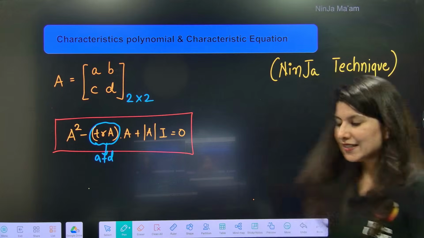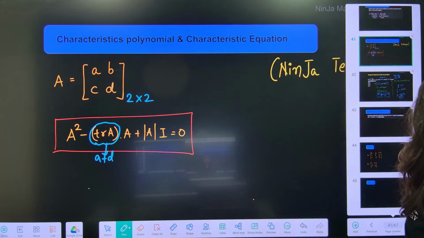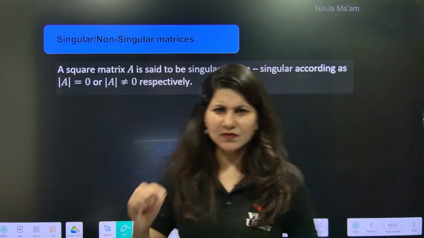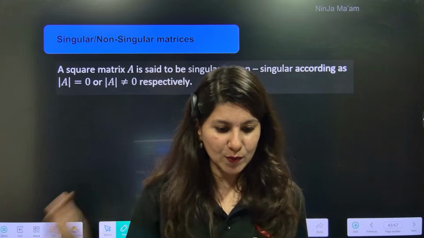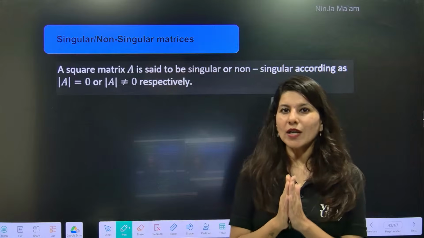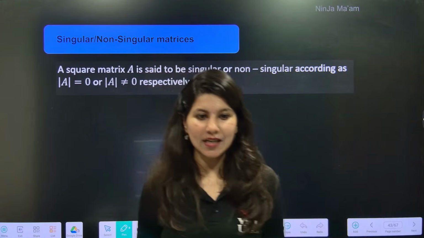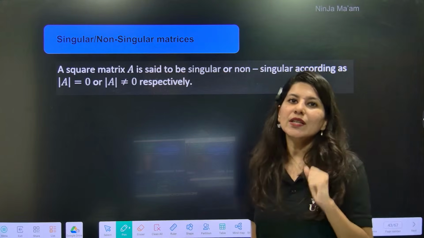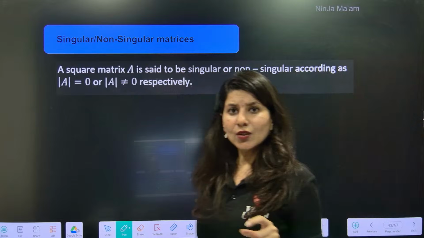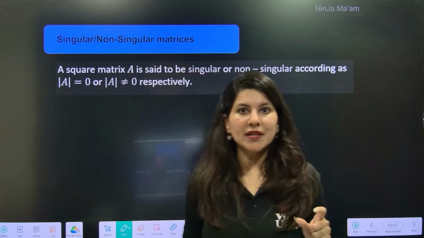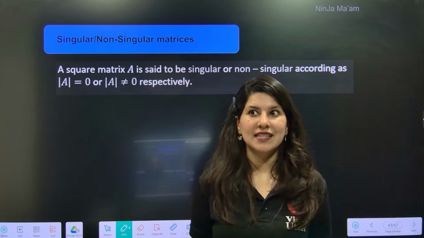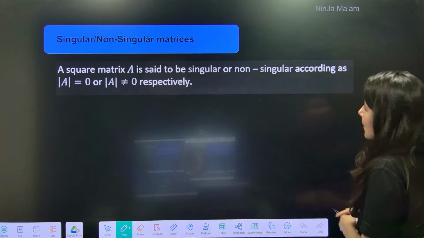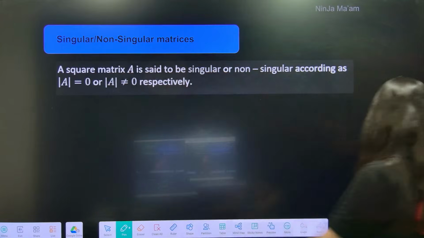All right. Let's start the next thing over here, which is some terms related to matrix. Ready for it? What is a singular matrix? Can anybody tell me? Singular matrix means determinant value equal to 0. What about non-singular? Non-singular means determinant value non-zero. Singular means determinant value 0. Non-singular means determinant value non-zero. Can you see? Singular 0, non-singular non-zero.